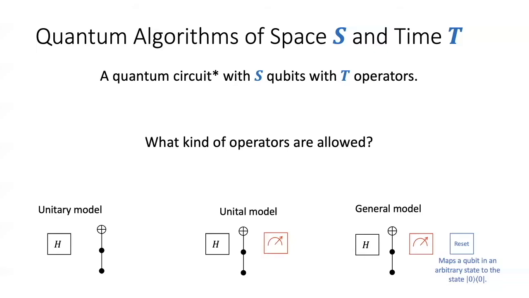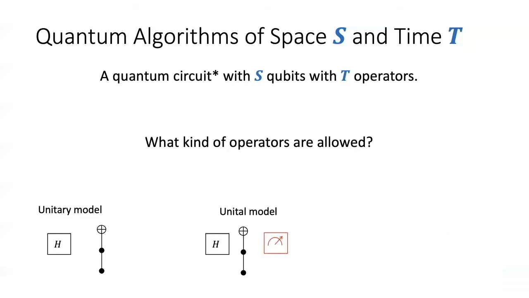Turns out that this reset operation is quite a powerful operation in the sense that using the reset operation and the Toffoli gate, you can simulate a measurement. So for the rest of this talk, we're going to be ignoring this model of computation and focusing only on the unitary and the unital model. So for us, a quantum algorithm can only apply Hadamards or Toffoli gates, or in some cases, perform intermediate measurements.